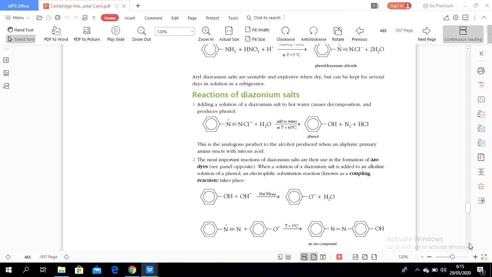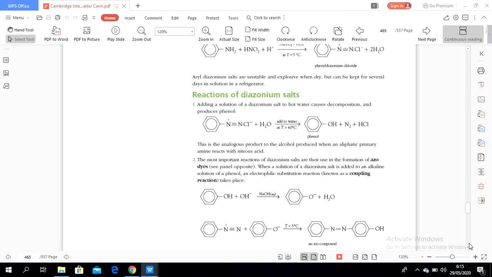So what is the catalyst here? The catalyst here is sodium hydroxide. The other reactant here is a phenol.